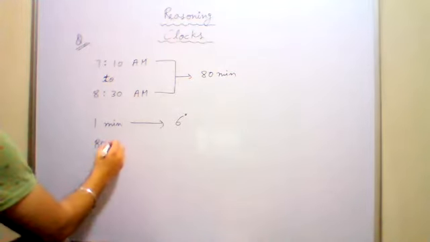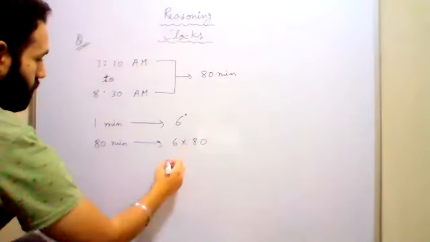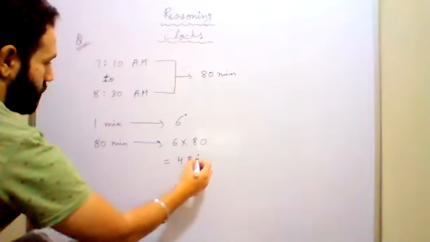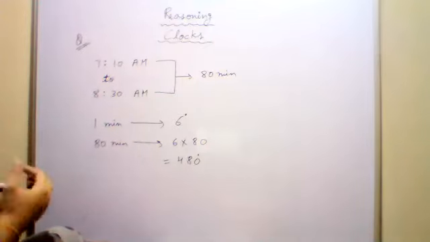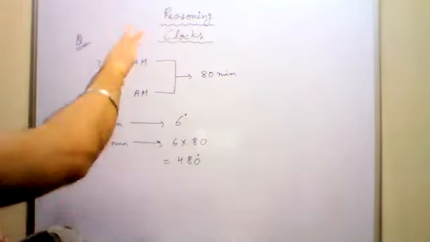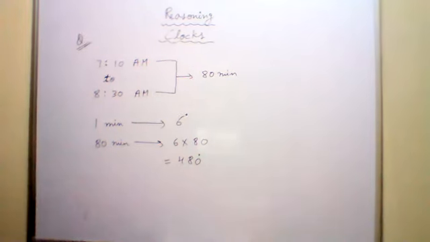So in 80 minutes, what will be the angle covered? 6 multiplied by 80, so you get 480 degrees. 480 डिग्री यानी कि एक कंप्लीट सर्कल हो जाएगा और उससे भी आगे जाना है. ओके, क्लियर? 480 degrees. Okay, so that is it for today. Thank you.